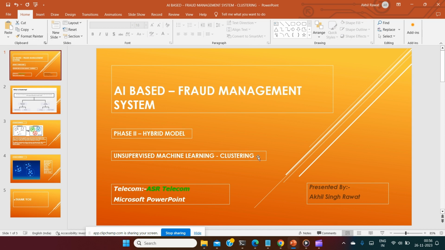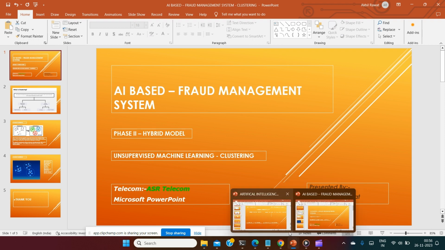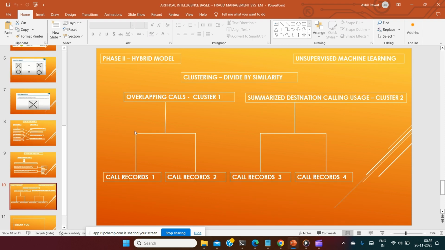This is a very proud moment as the second phase of the AI-based FM system is now completed. As told in the last video, a clustering model will be built using unsupervised machine learning, and the system itself will make clusters, as you can see on the window. I elaborated last time also, it will make clusters as per similarity and will send clustering reports.